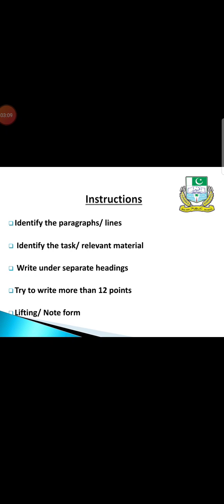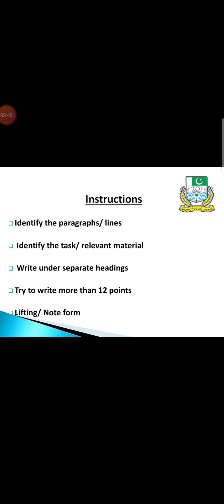There are certain instructions. First we will discuss how to write content points, which some people call bullet points, some call main points. First of all, you have to identify the paragraphs or the lines from where you have to pick your material for the summary or content points.